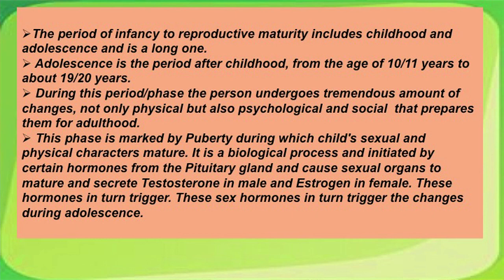The phase is marked by puberty, during which a child's sexual and physical characters mature. It is a biological process initiated by certain hormones from the pituitary gland, which is present in our brain, and causes sexual organs to mature and secrete testosterone in males and estrogen in females. These sex hormones in turn trigger the changes during adolescence. For details, I would request you to refer to lesson number 23, where the role of these hormones is explained in detail.